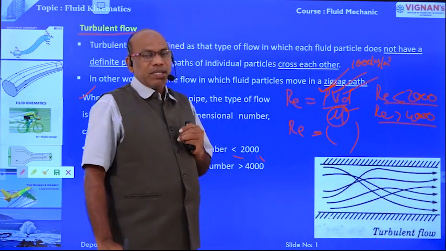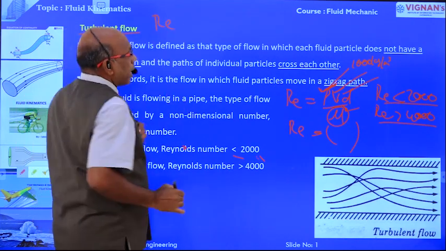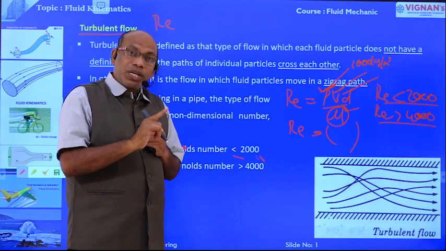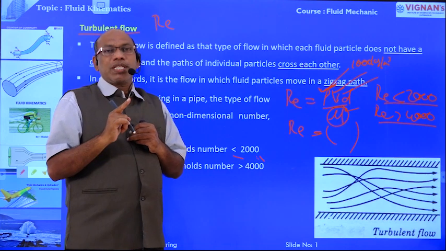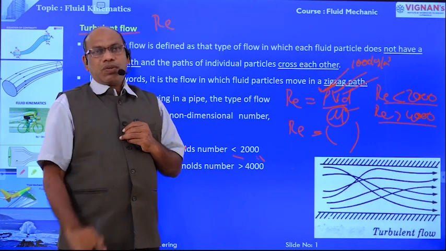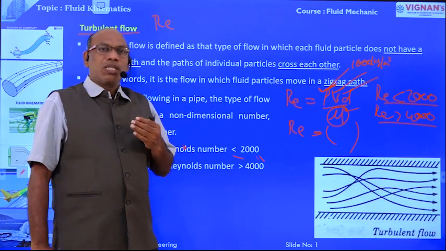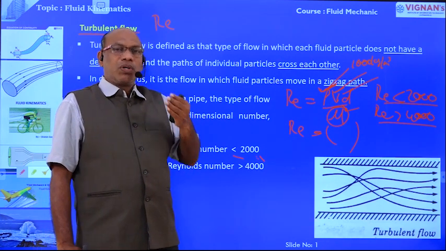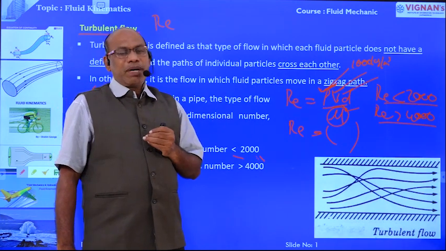In some cases the Reynolds number value is in between 2000 and 4000. In that case, the type of flow is known as transition flow. This is about the classification of flows, that are laminar flow, transition flow, and turbulent flow, based on the Reynolds number, right?